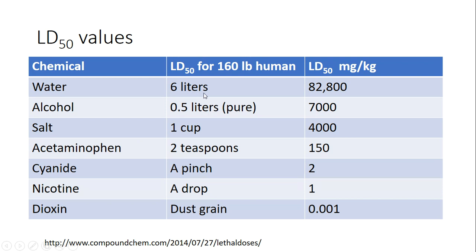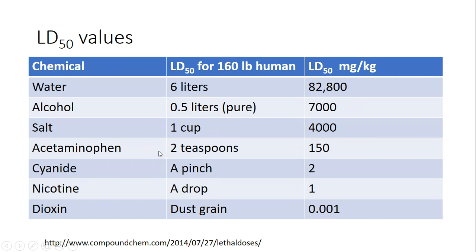That's interesting, but I'm going to believe this because here's my source. That breaks down to 82,800 milligrams per kilogram of body weight. And alcohol, half a liter of pure alcohol will kill you, and that turns out to be 7,000 milligrams per kilogram. A cup of salt will kill half of the humans of 160 pounds.